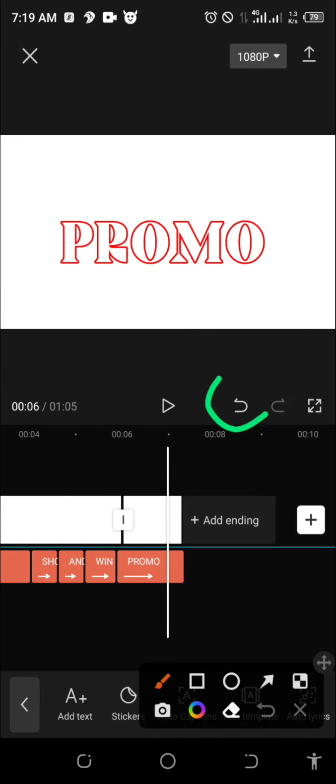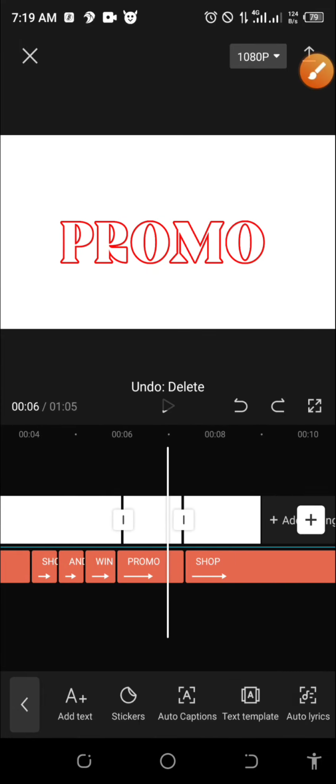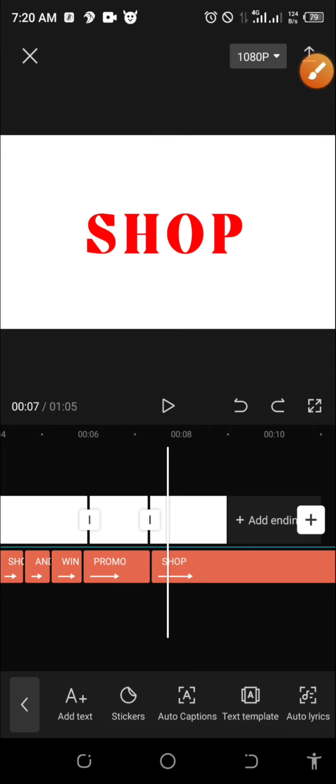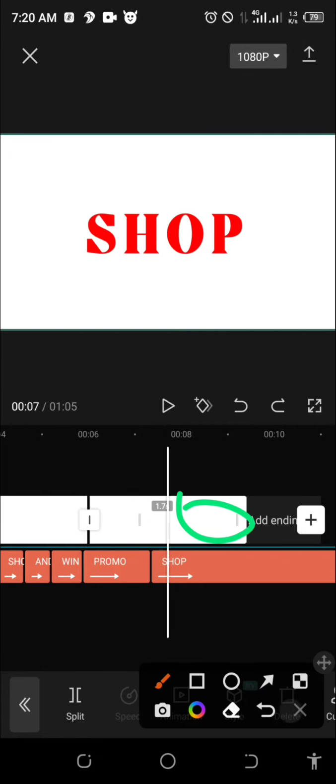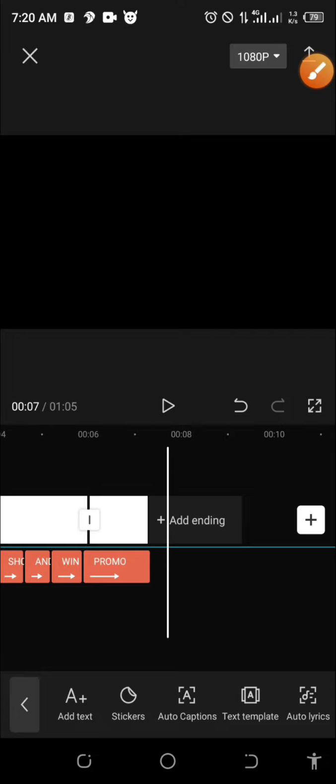Please, I will go back. I didn't know where my text went. I will click on redo. Okay, the only thing I want to delete is the background, not the text. So I will click on the white background here. I will click on delete. So why is it deleting my text? Okay, it's because it has ended.